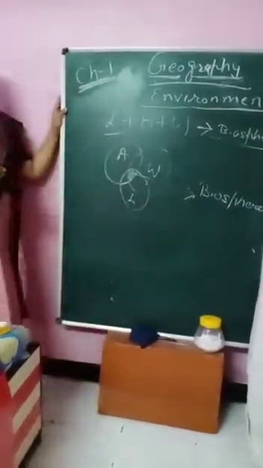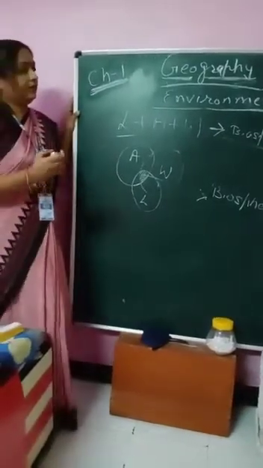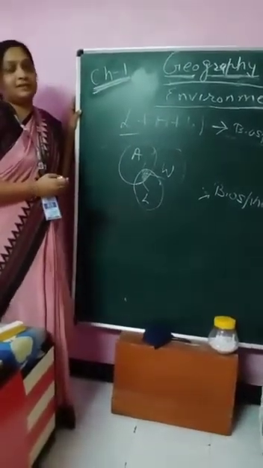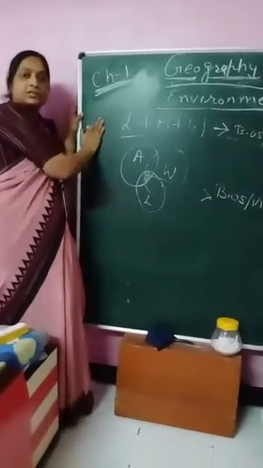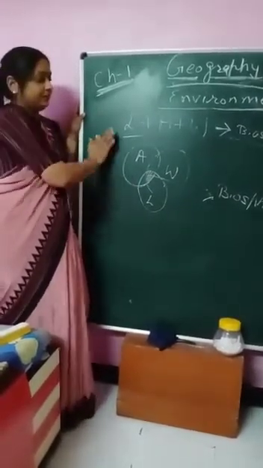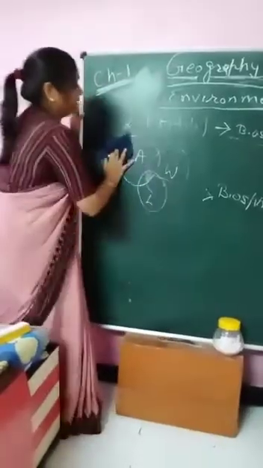Now I will come to another concept, ecosystem. Now we will try to understand the ecosystem. I hope you understood this biosphere. So I rub the board.